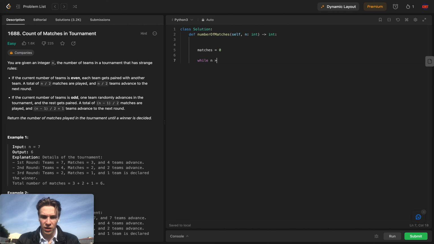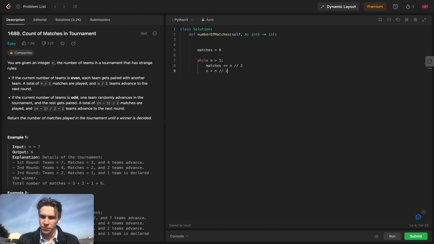I'm going to say while n is greater than 1, meaning while there is more than one team playing, I'm going to do something weird here. Matches always gets increased by n divided by 2. This is an integer division, meaning we're guaranteed that whether it's odd or even, the number of matches only gets increased by n divided by 2 in integer form. Then we have to decide what the next number of teams is going to be, and that is also going to be n divided by 2.